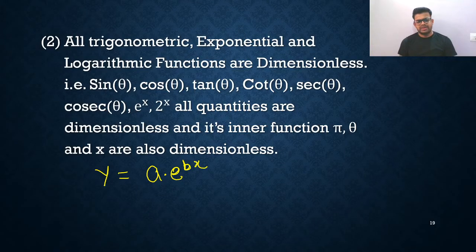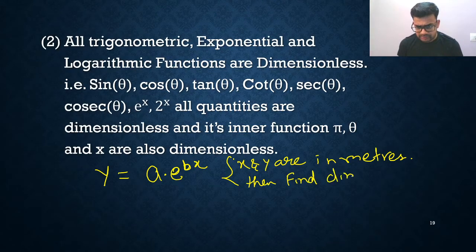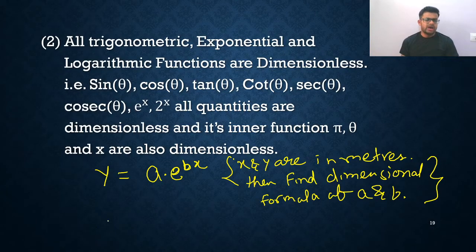Question: x and y are in meters, then find the dimensional formula of A and B. Simply speaking, y is L1. After that, A, I don't know its dimension. E raised to bx, so b and here x is L. So we are getting this.